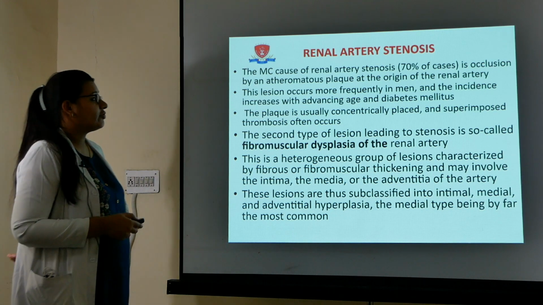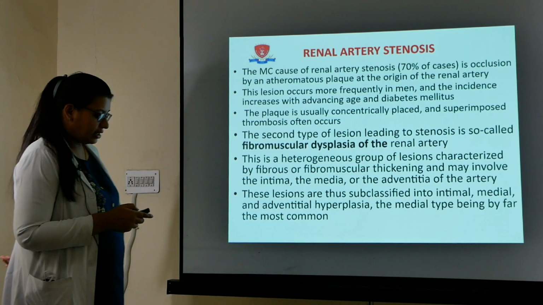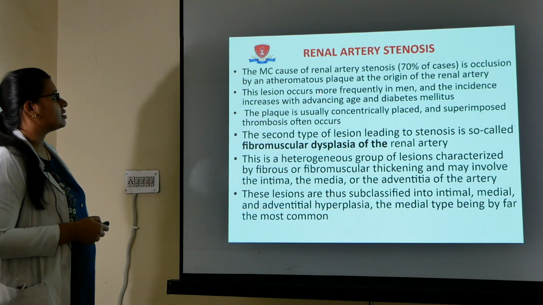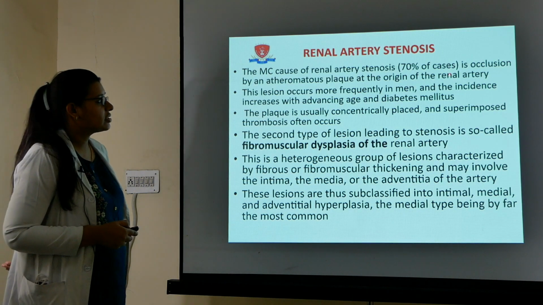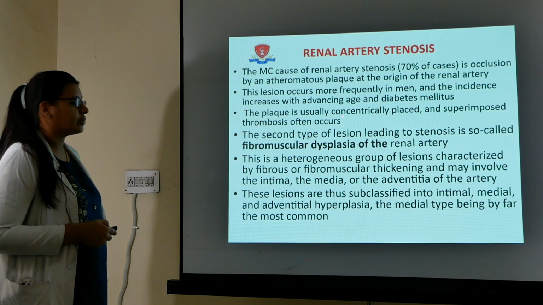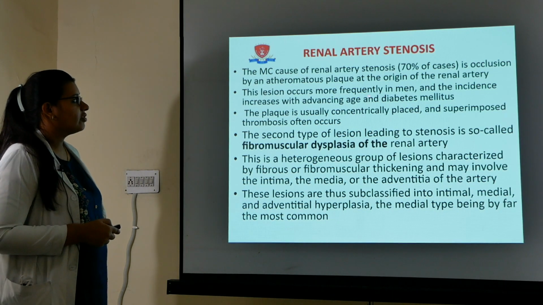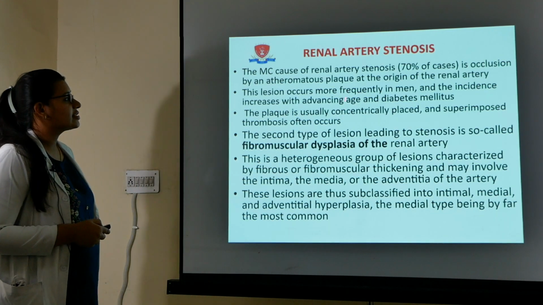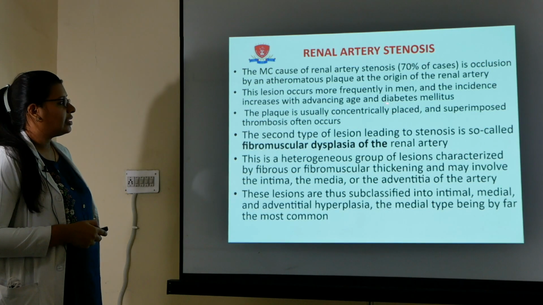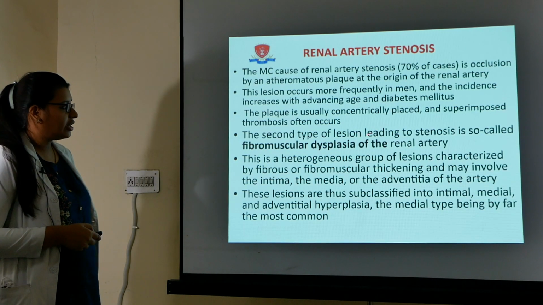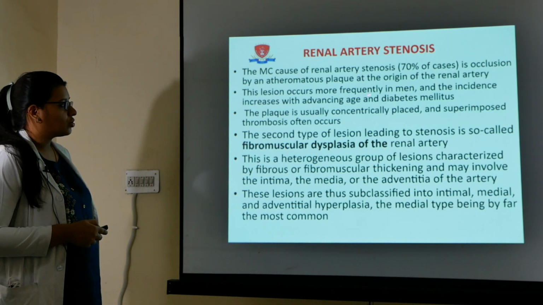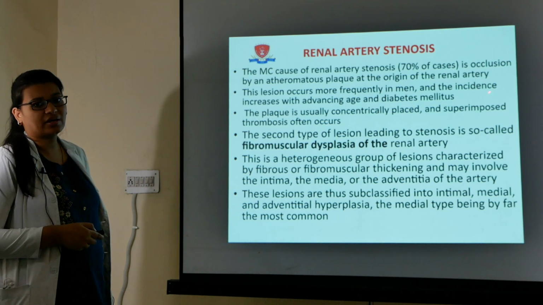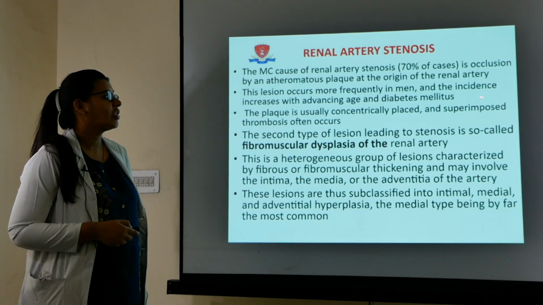So the next vascular disorder affecting the kidney is renal artery stenosis. A few words about this lesion. What is renal artery stenosis? The most common cause of renal artery stenosis, in 70% of cases, is occlusion by an atheromatous plaque at the origin of the renal artery. The important thing is that this lesion is more frequently seen in men, and the incidence increases with advanced age and in patients with diabetes. So in patients with diabetes and advancing age, we must think about renal artery stenosis if the patient has a history of cardiac illness.